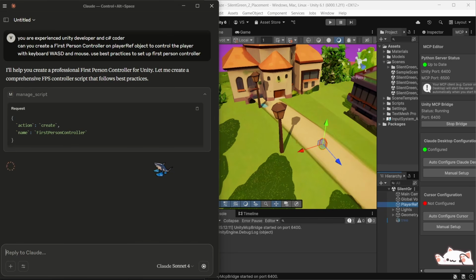And as you can see, now Claude starts to create subtasks for Unity through the Unity MCP server. It already has a knowledge base on how to create a good first-person controller, so it follows best practices from its knowledge base and creates subtasks.